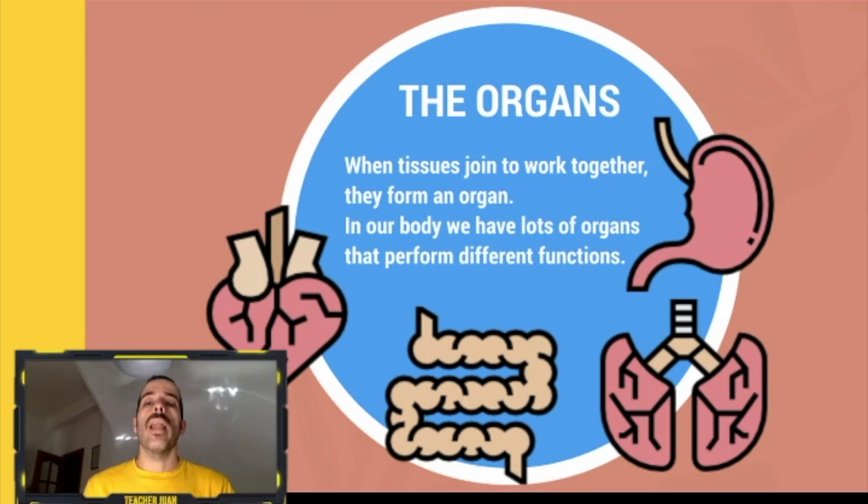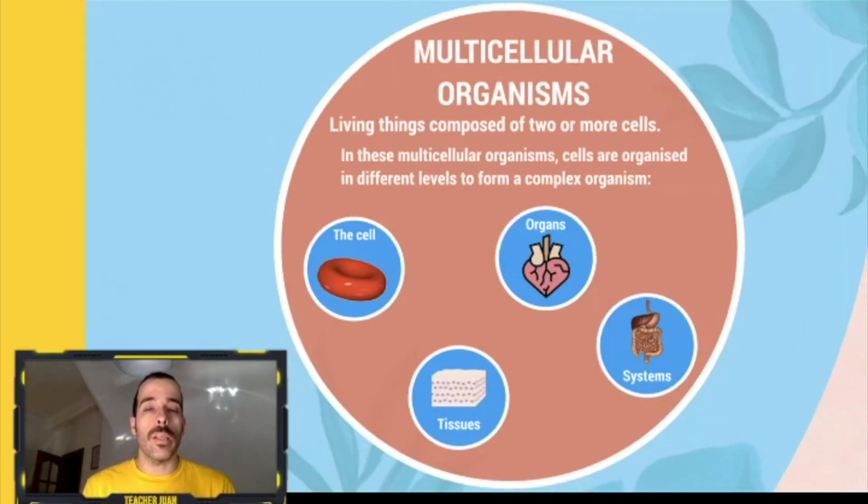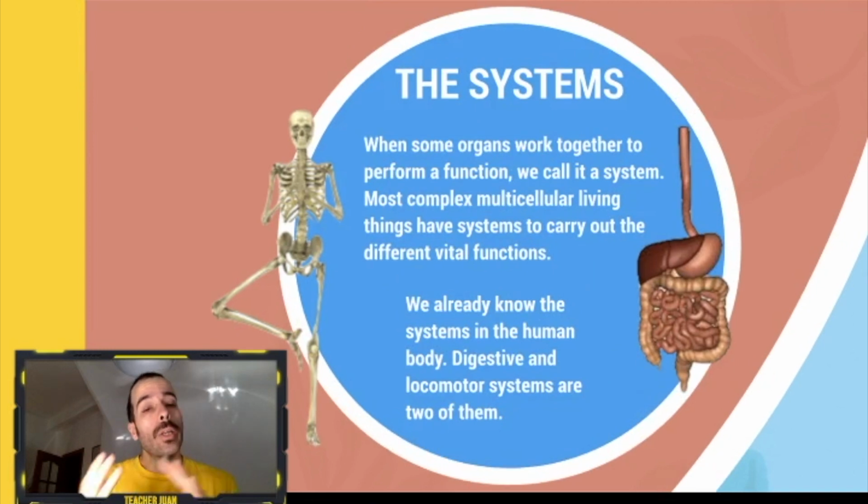Very easy. Now, the last level of organization, the biggest, is the systems. Let's see. When some organs work together to perform a function, we call it a system. Most complex multicellular living things, like us, have systems to carry out the different vital functions. Okay? So, organs working together to perform a function. In our case, in the human body, we already know lots of systems.